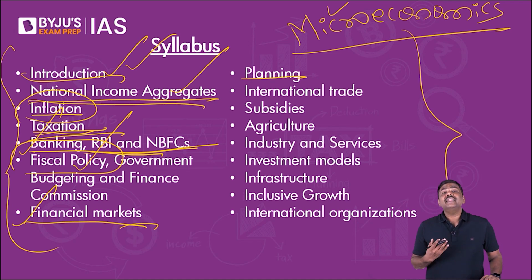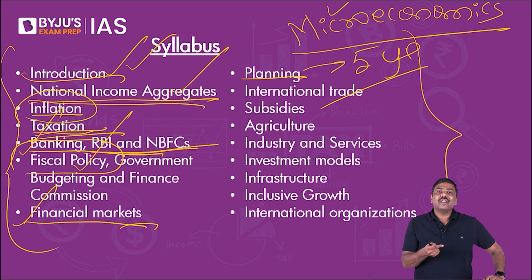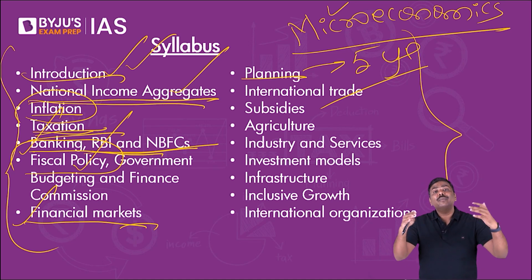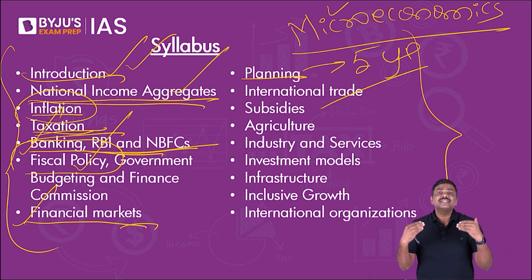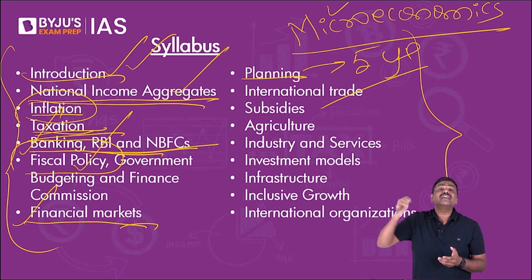Then the idea of planning. 5-year plans have been implemented in India. From 1951, we started with the first 5-year plan. And the 12th 5-year plan was started from 2012. Midway, it was discontinued. The government changed. The new government basically abolished the Planning Commission. A new authority, Niti Aayog, was set up.